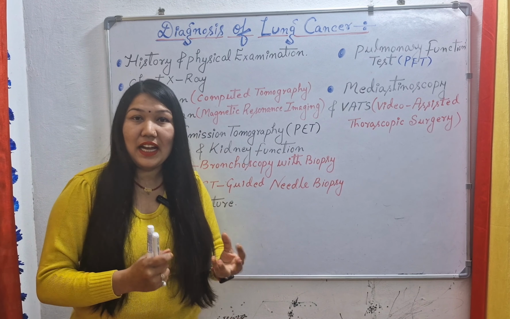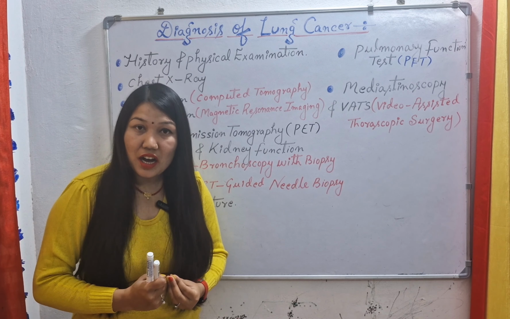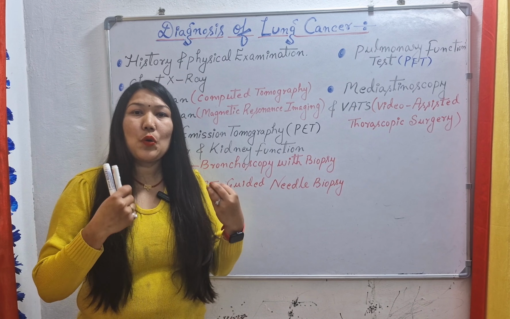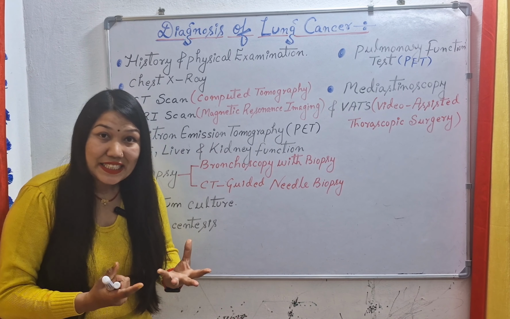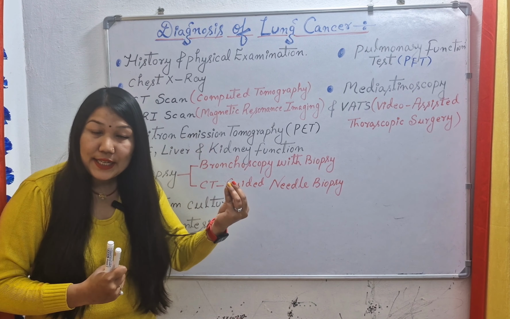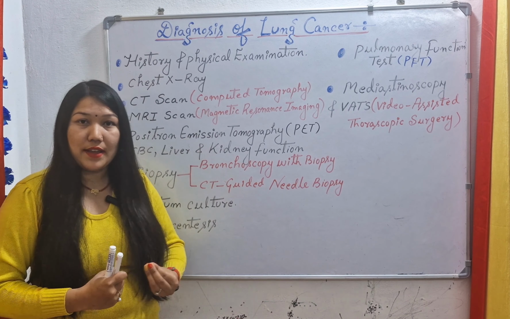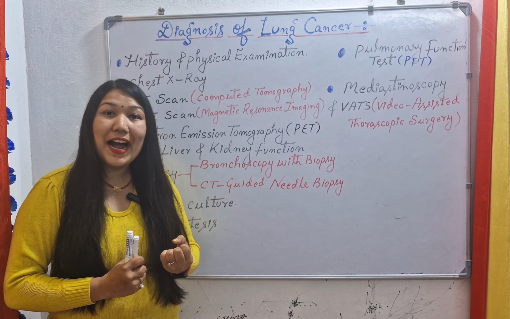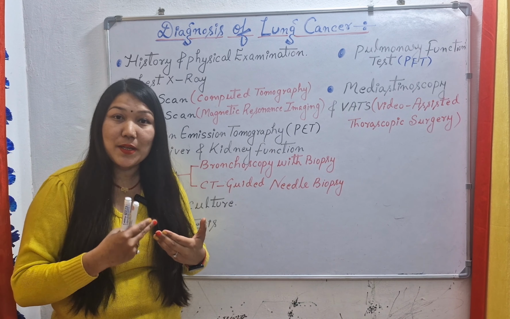In a PET scan, a radioactive substance known as FDG, that is fluorodeoxyglucose, is used. So a glucose substance, which is radioactive, is injected into the patient's body. And we know that cancer cells have high metabolic activity. So when we inject the FDG into the patient's body through the intravenous route or the oral route, the cancer cells will absorb this FDG in a high amount, because they have high metabolic activity, a high metabolism rate.